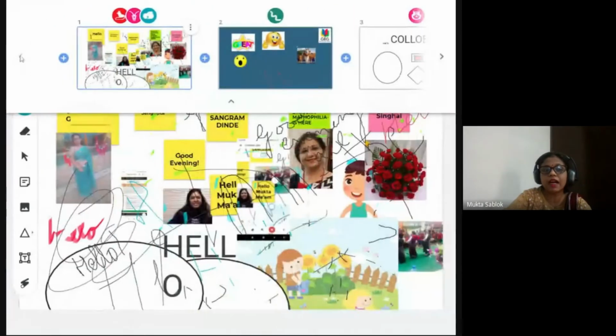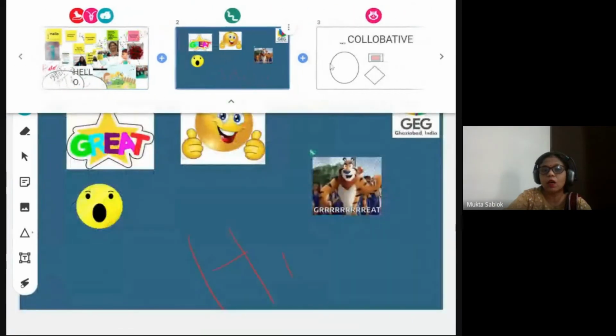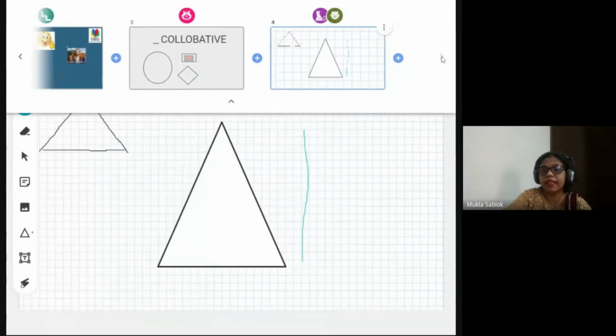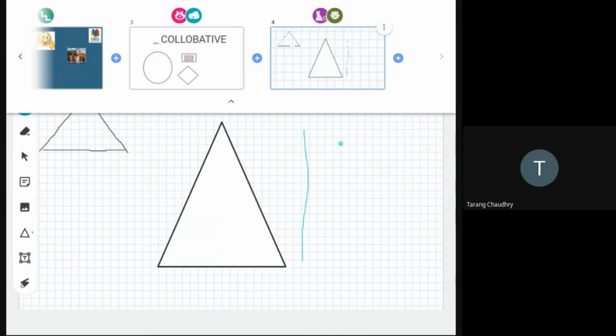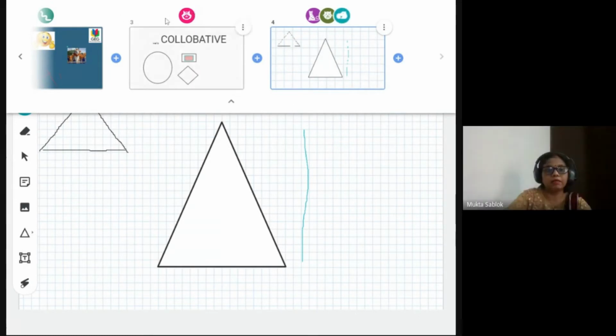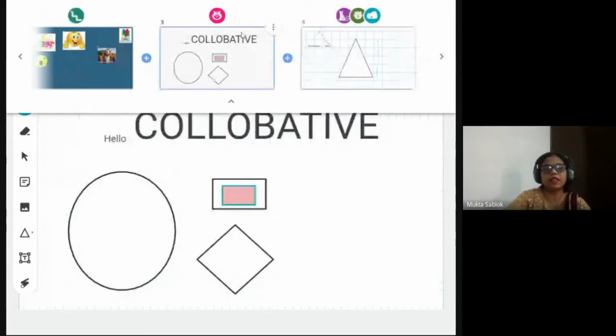All the frames are available here, whosoever is doing it. How did you come to the graph? Yes, ma'am. Just one second. Let me show you once again the graph.